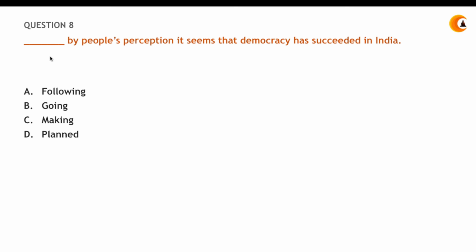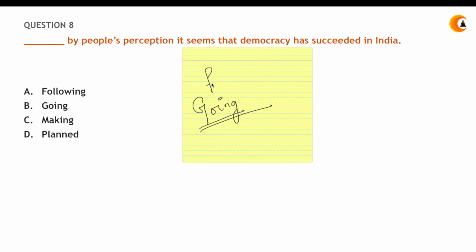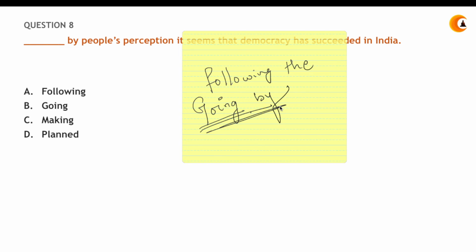Okay. Now, for this question, I don't think we need any trick. Going by people's perception, it seems that democracy has succeeded in India. It's simple, right? Why "going" and not "following"? Because remember, "following" is followed by the word "the", while "going" is followed by "by". This is normal English grammar. So, going by the people's perception.